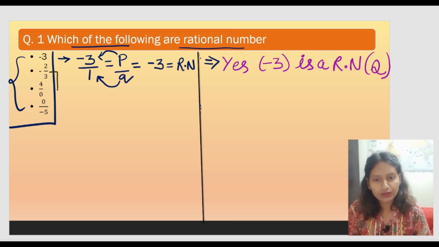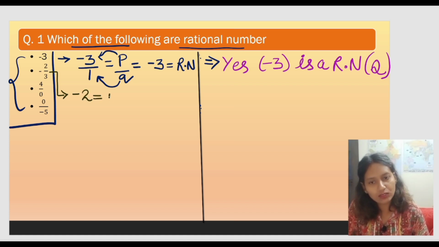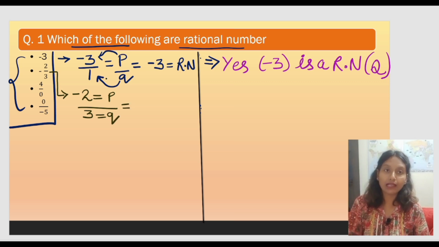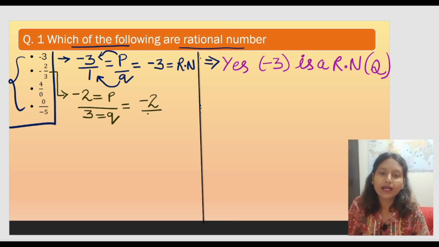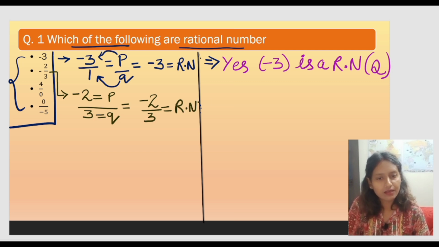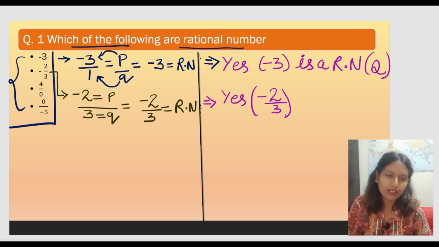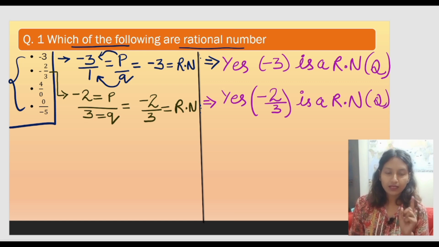Now I'm going to give you the explanation of the second part, which says -2 by 3. We can see that -2 is the value of p and this 3 is the value of q, and we can clearly see that the value of q is not equal to 0. Since the value of q is not equal to 0, we will say that -2 by 3 is a rational number. So to answer this one, we will write it like this: Yes, -2 by 3 is a rational number. I just hope this part is clear to all.